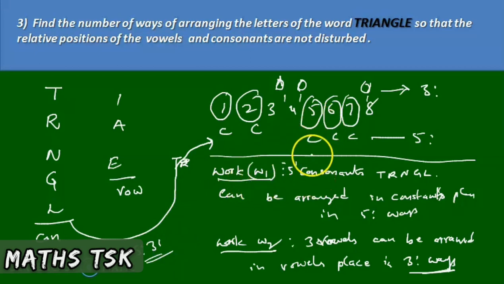First work is arrangement of consonants in consonant places. Second work is arrangement of vowels in vowel places. Totally 8 places must be filled with 8 letters; then only our work will be completed. First 5 letters with work W1, next 3 letters with W2. So the total work is multiplied according to the fundamental principle.